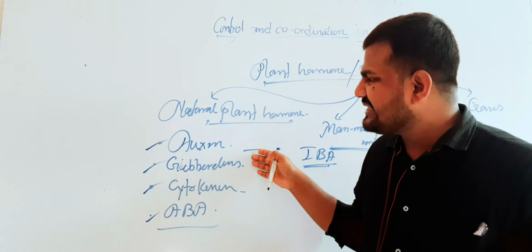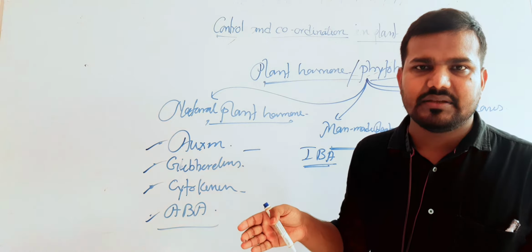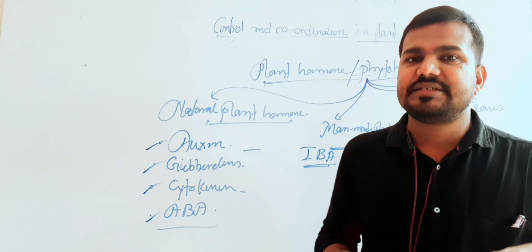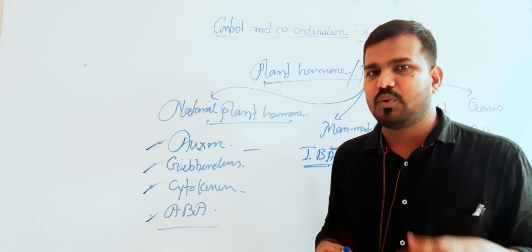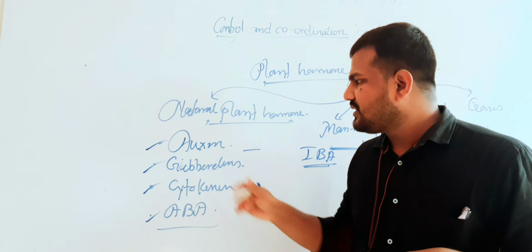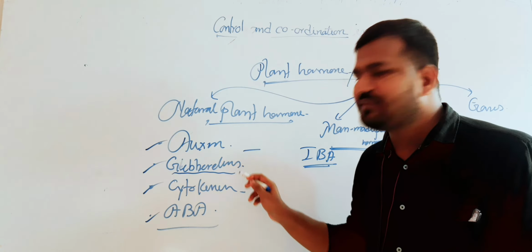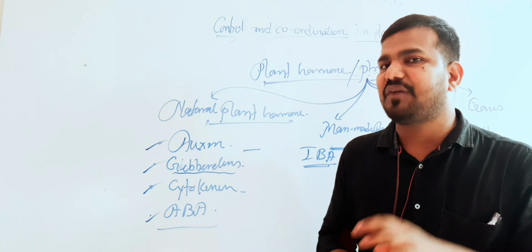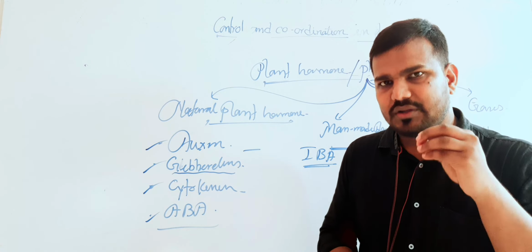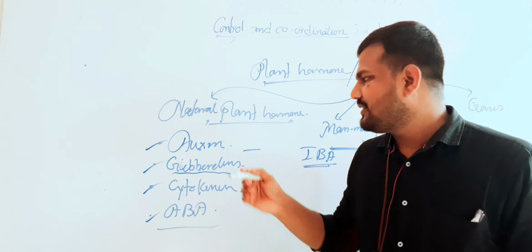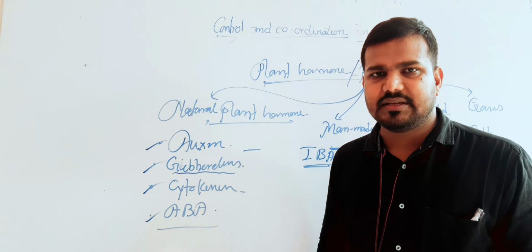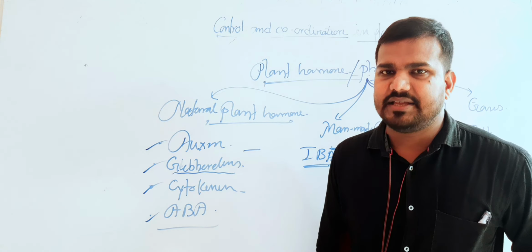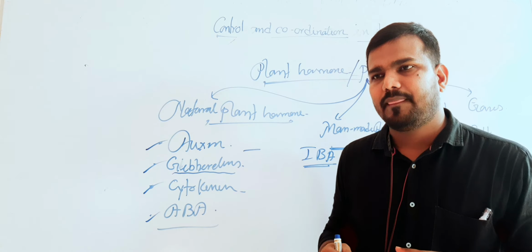The second one is gibberellin. The scientific name is gibberellic acid. The Japanese scientist Kurosawa first found the specific substance within a fungus known as Gibberella fujikuroi, and to denote the fungus name, they coined the term gibberellins. We generally denote it by GA or gibberellic acid.